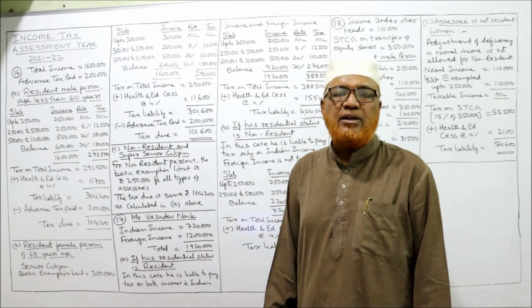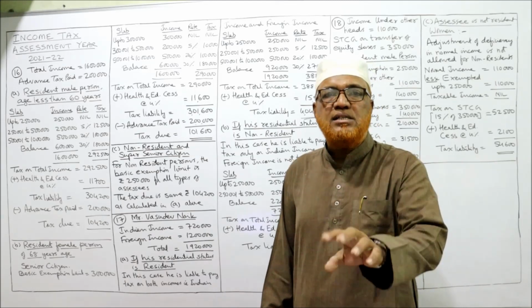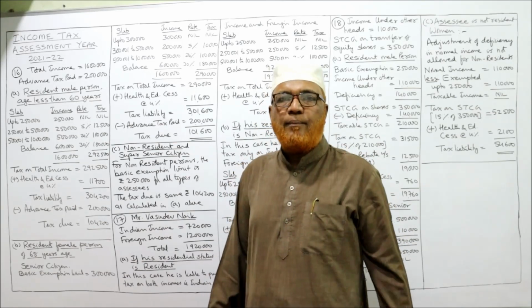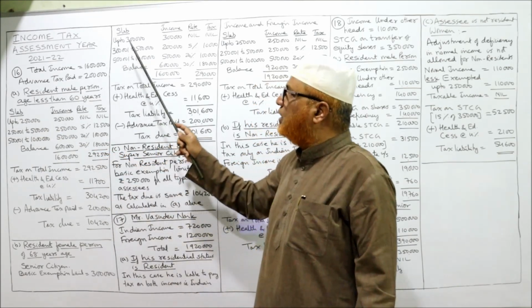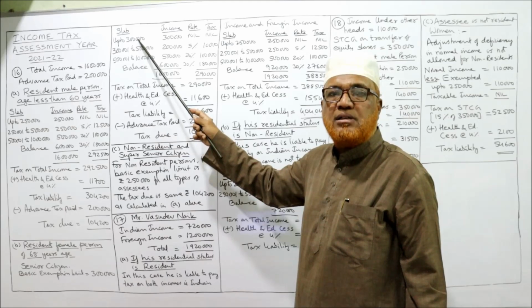Forget about male or female. I told you, 68 years means senior citizen. For a senior citizen, the basic exemption limit is 3 lakh. Here the first slab was up to 2,50,000. Now here the slab is up to 3 lakh. The basic exemption limit is 3 lakh.